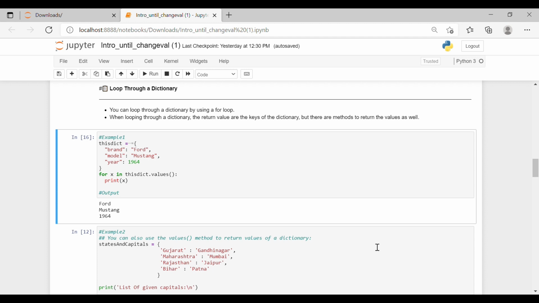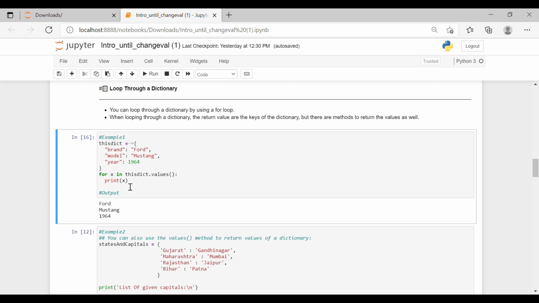We have an example here where a dictionary is defined by the name dict, and we have open curly braces. We have our first key, brand, the first value as Ford, then the second key model, the second value as Mustang, and the third key year, and the third value as 1964.